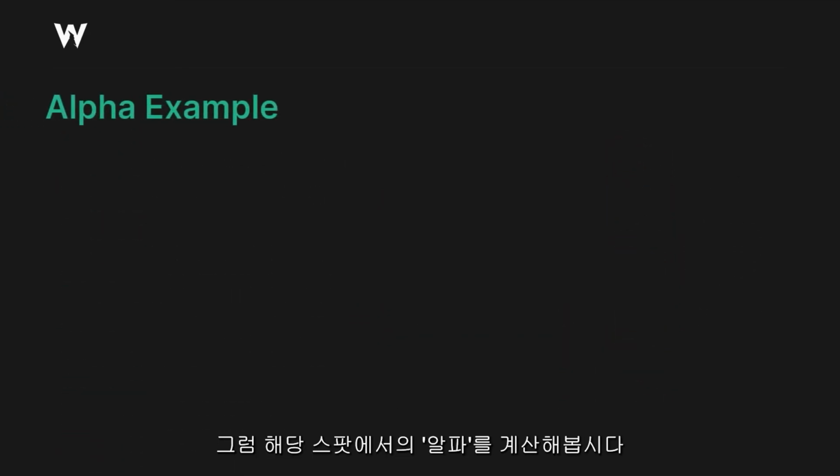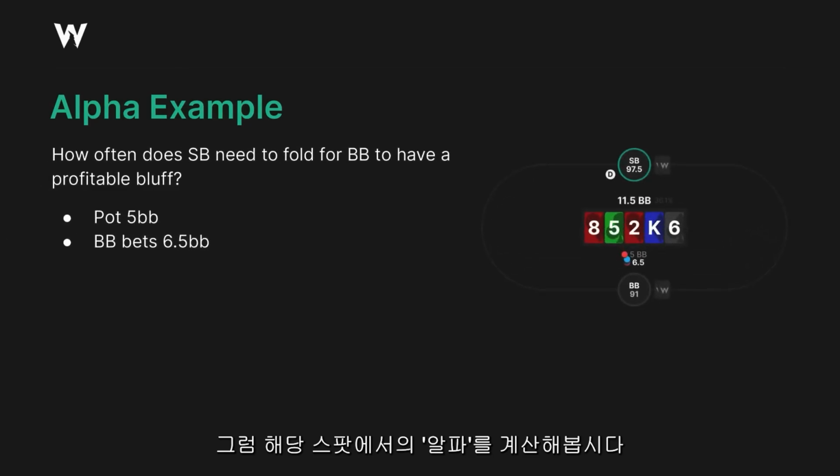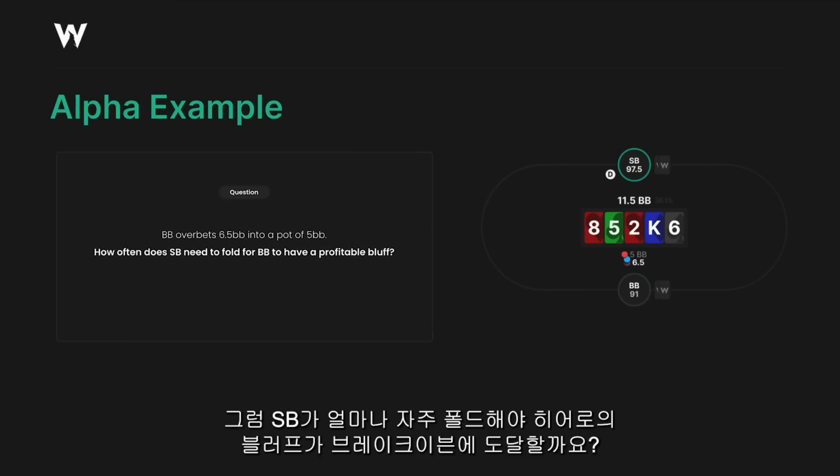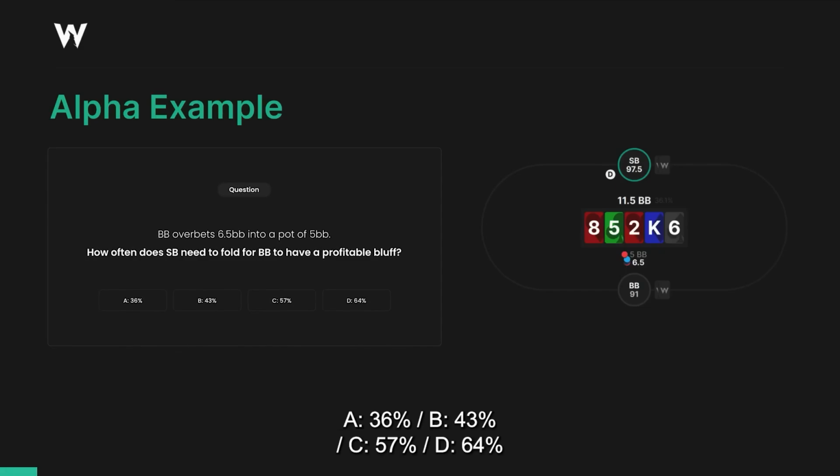So let's calculate the alpha of this spot here. You're in the big blind. You've just put in 6.5, so you've overbet the pot into a 5 big blind pot. How often do you need small blind to fold in order for your bluff to break even?